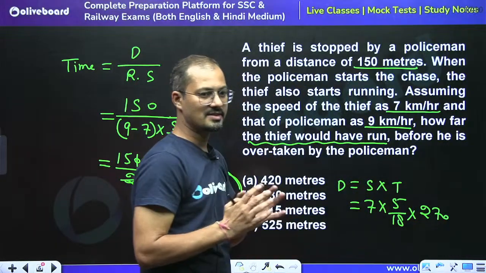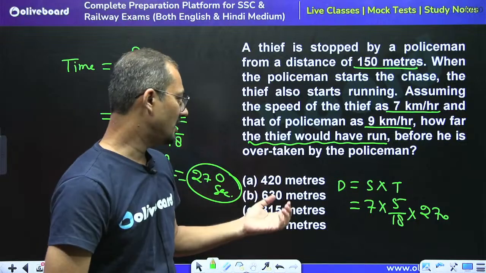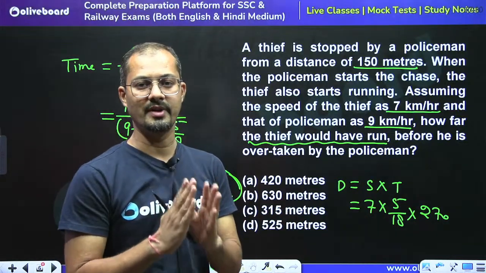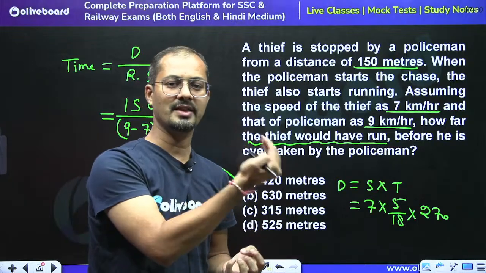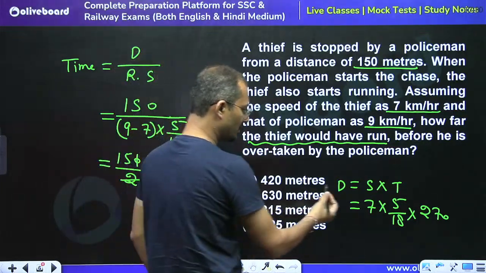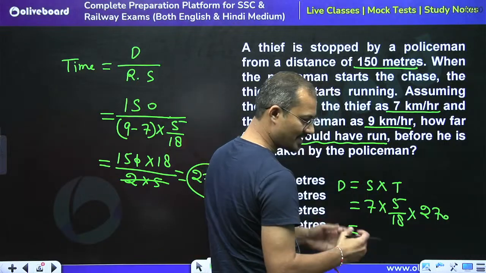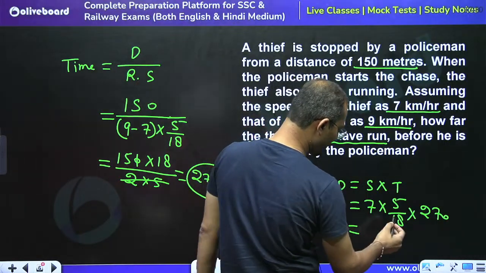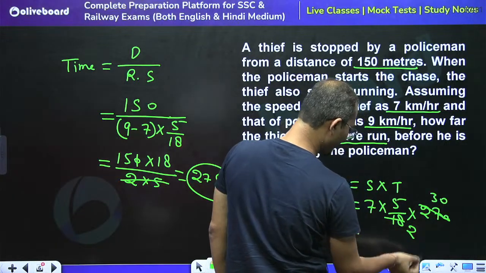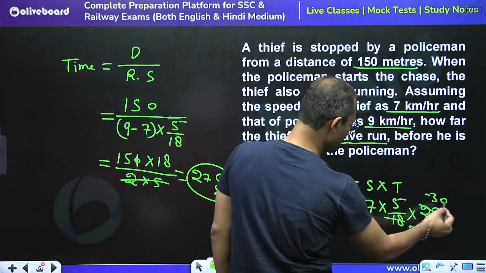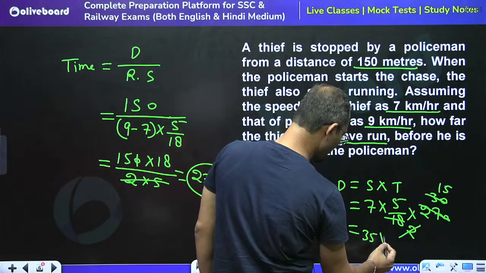So the thief can run for 270 seconds, because after 270 seconds the policeman will catch the thief, right? So the thief got 270 seconds to run. How much distance can he run in that time? By 9 this would be cut 2 times, and by 9 this is 3 times. So by 2 this is 15. So we can say 35 into 15.